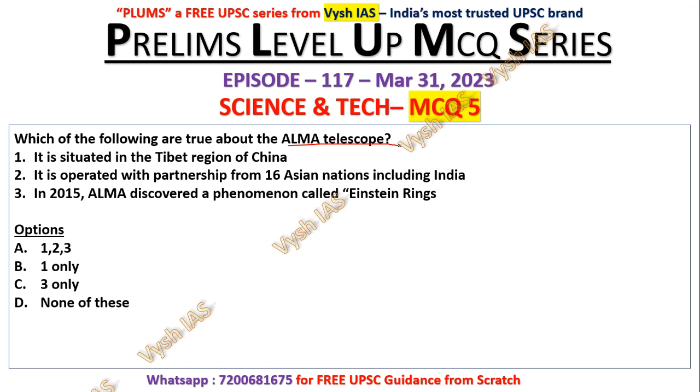Okay, in the desert areas and in the mountainous areas, we have clear skies, and so we can observe space more properly from there. That is why we have many telescopes there. Each telescope has its length, whether it is infrared supported, and many other features. Okay, that is all in my Science and Tech PDF.